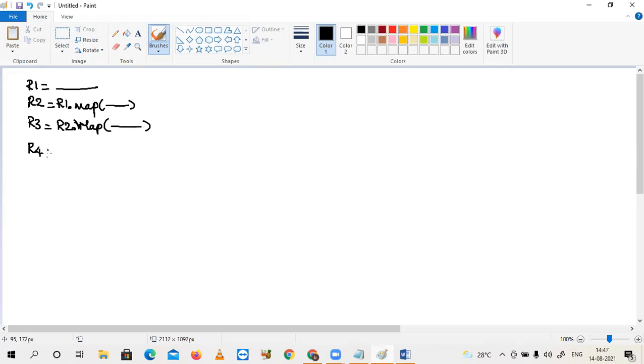R4 is R3 dot map of again. R5, for R5 also R3. R6, again R3.